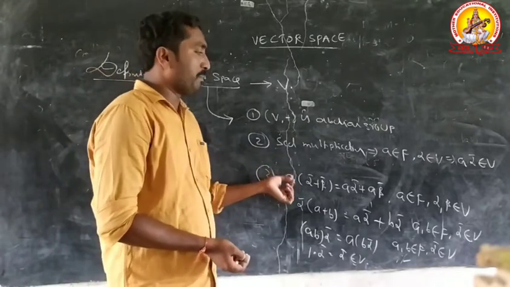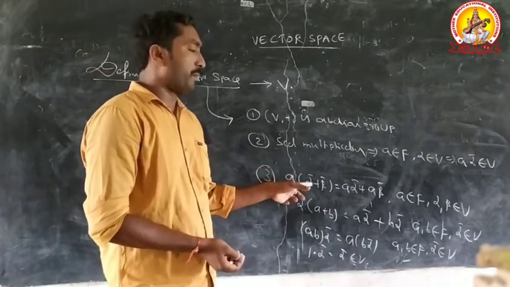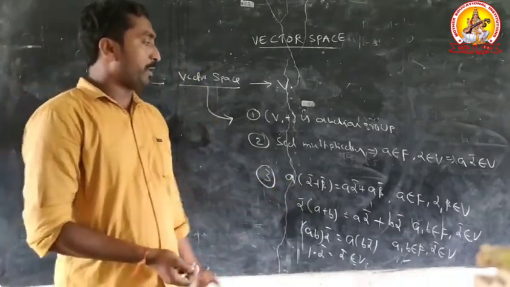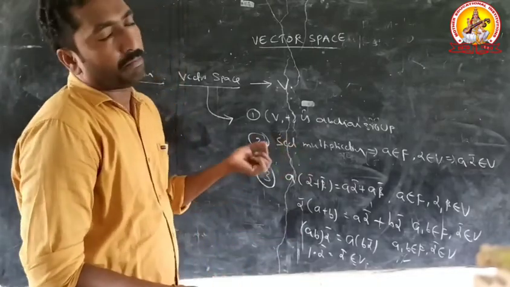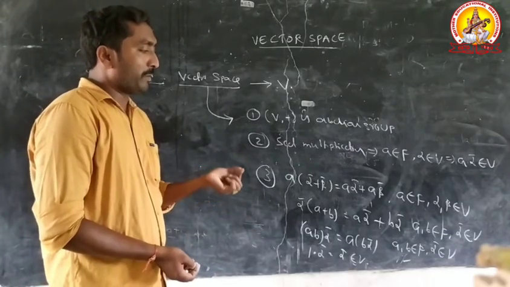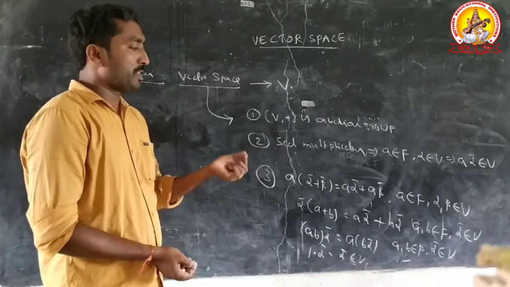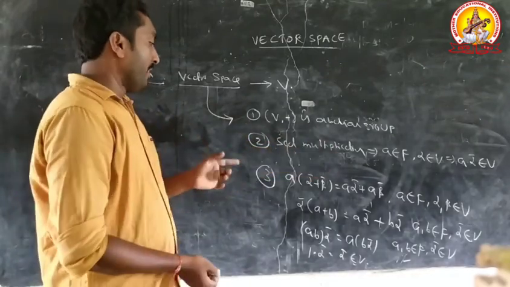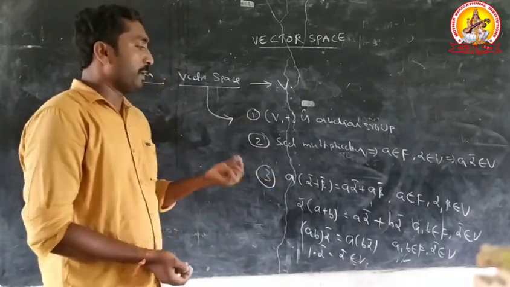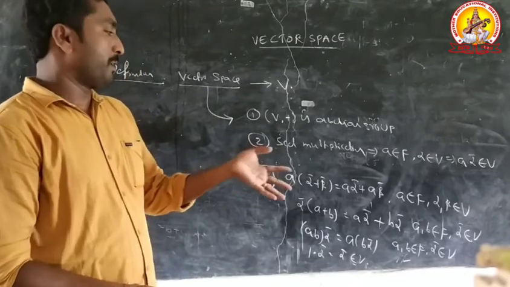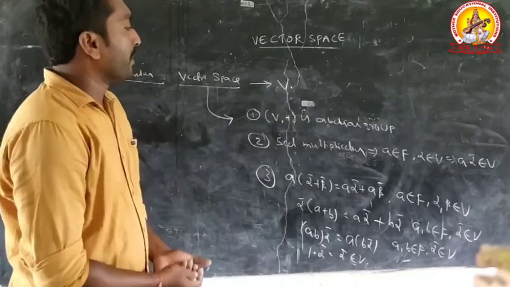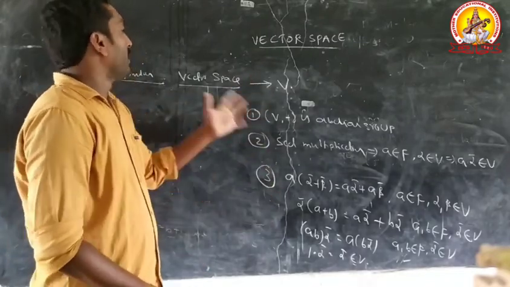Another condition is composition of scalar multiplication. A into alpha bar plus beta bar equals A into alpha bar plus A into beta bar. A belongs to capital F, alpha comma beta belongs to capital V. Alpha bar into A plus B equals A into alpha bar plus B into alpha bar. A into alpha bar equals A into B alpha bar. 1 into alpha bar equals alpha bar belongs to capital V. Therefore, these conditions are satisfied by every vector space.